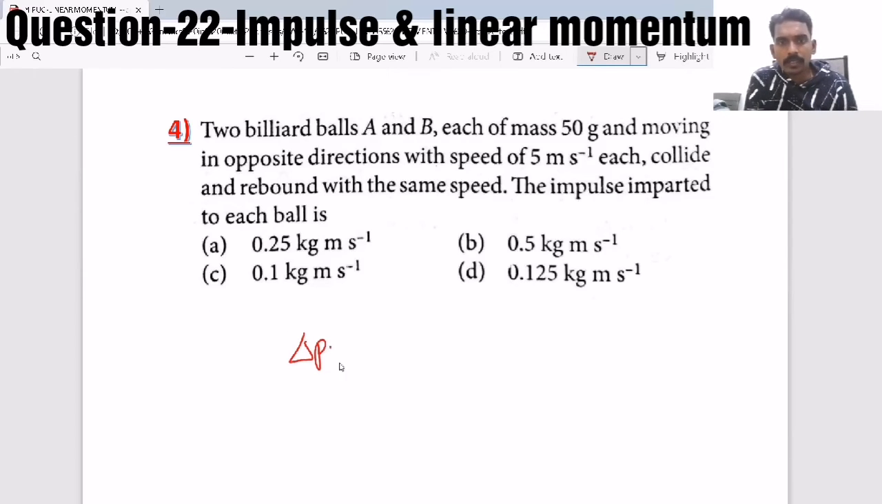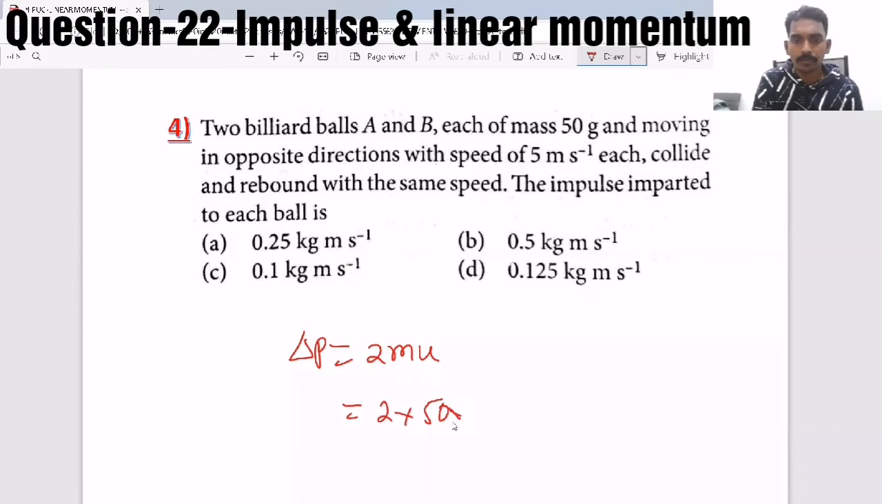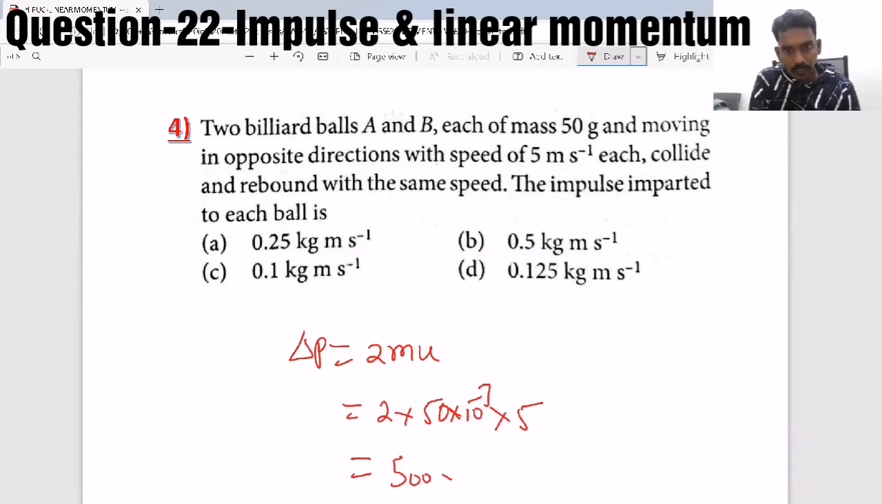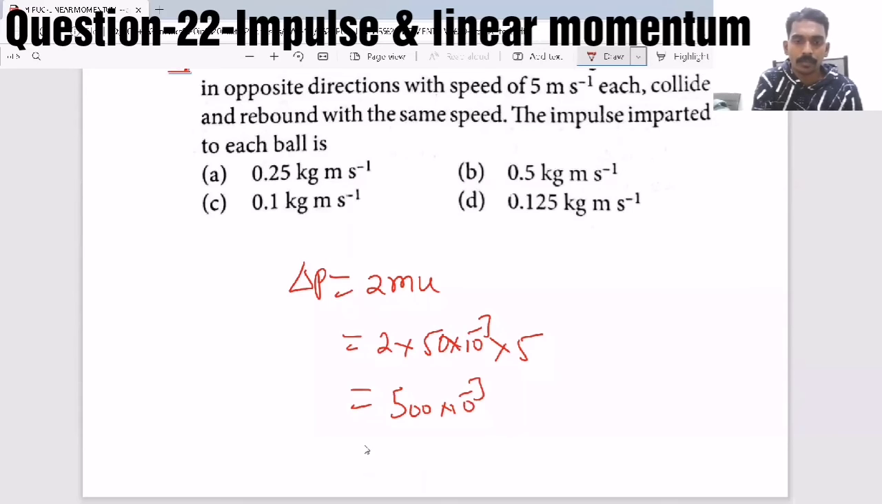So impulse is nothing but again, see here also they are telling rebound with the same speed. So again it will become 2mu. Now 2 into mass, 50 gram is 50 into 10 power minus 3, speed is 5. So 500 into 10 power minus 3, so 0.5 it will become. So this way